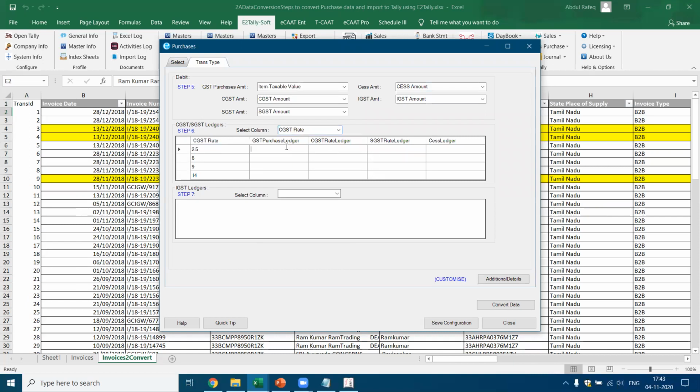Now here I have to give what is the GST purchase account which I got in Tally. Let's say I got a GST purchase 2.5. Okay, now this is where I have to select correctly. This is where I said we added a single click. I'm just going to, let me get this correct. Purchase.